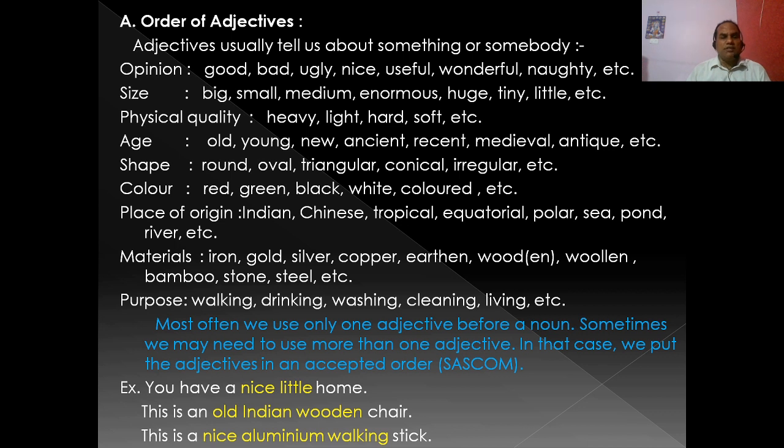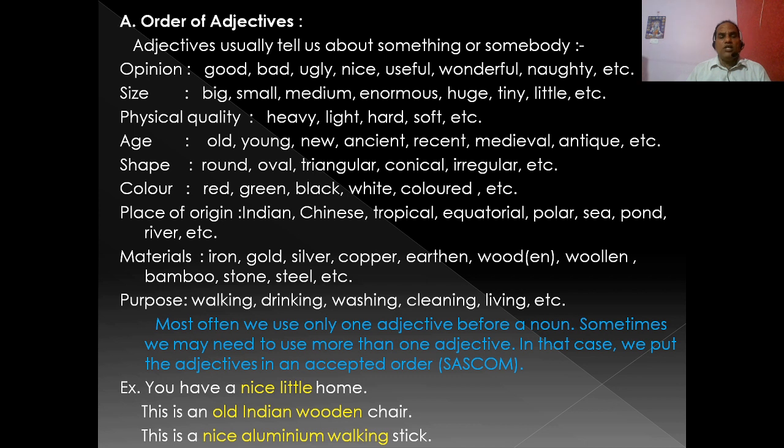First opinion adjective, then factual adjective, then purpose adjective. So we have to put adjectives in an accepted order that you can keep in mind, that is OSASCOMP. It means first opinion, then size, then age, then shape, then color, then place of origin, then material, then purpose. This is how you can use the adjectives in proper or correct order.